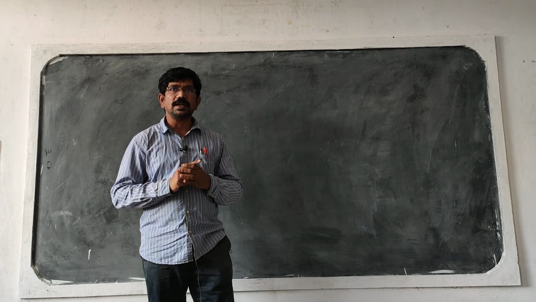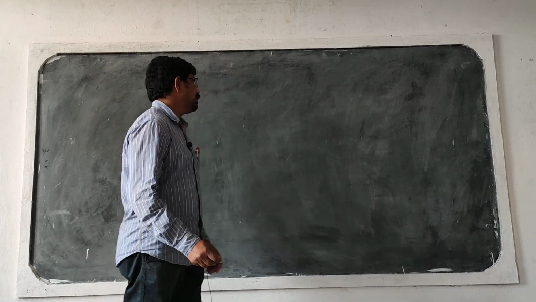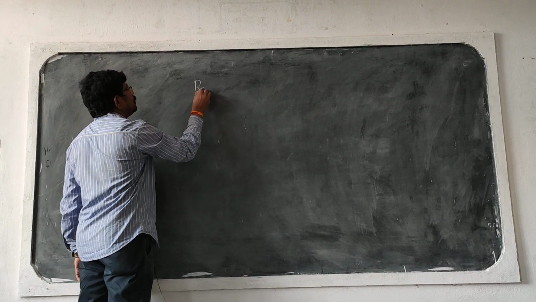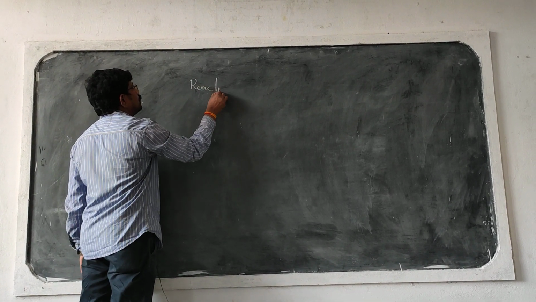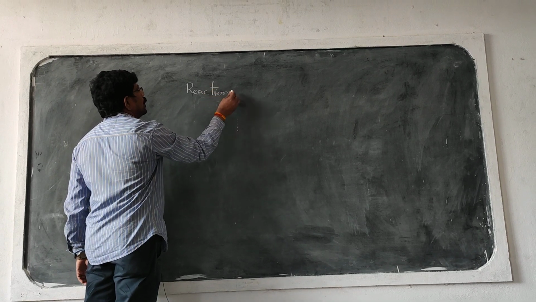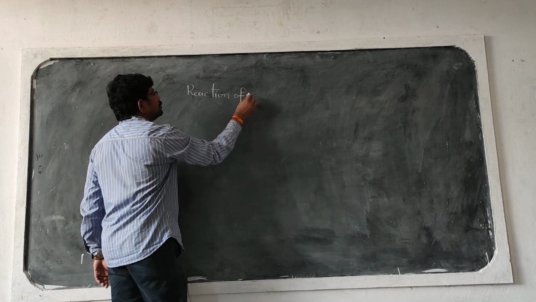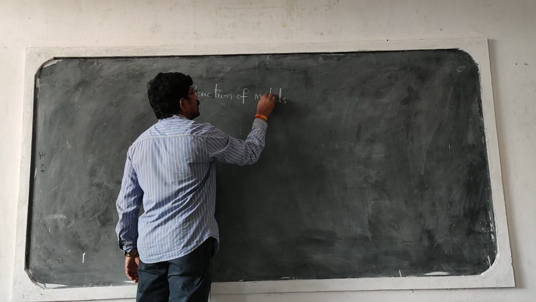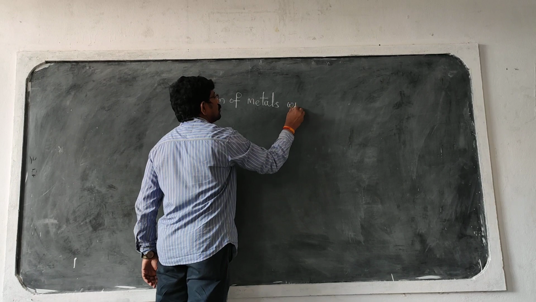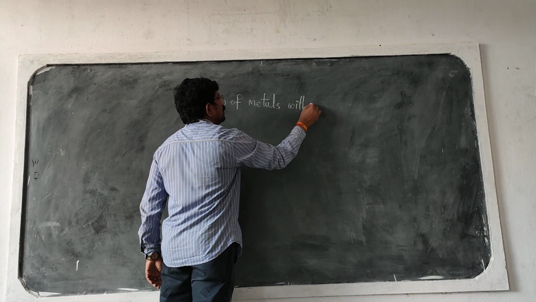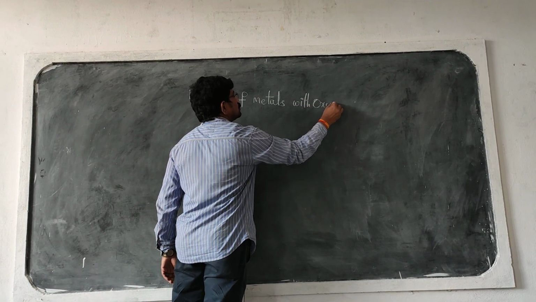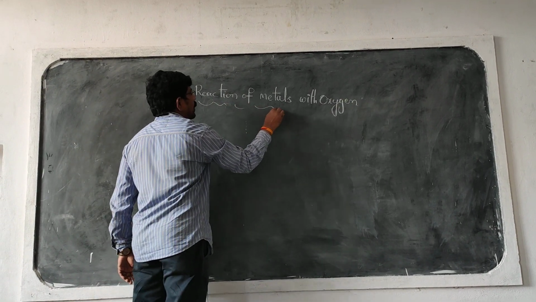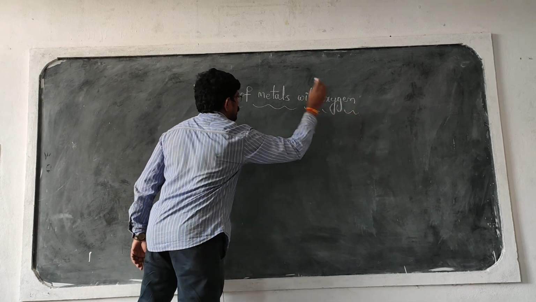In this class we will study the chemical properties of the metals. The first chemical property is reaction of metals with oxygen. Reaction of metals with oxygen.